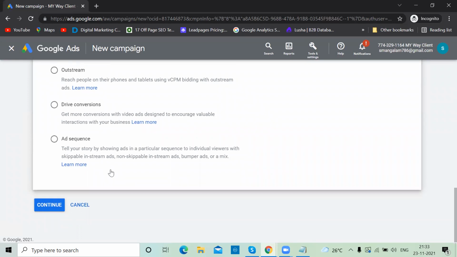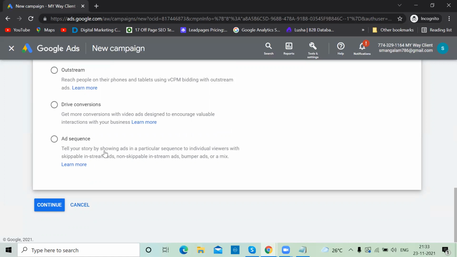Finally, one more thing, ad sequence. Ad sequence is nothing but, based on your brand, you can create a series of videos: 1, 2, 3, 4, 5. Whenever you target the ad to a particular customer, the first time your video 1 will come, like what is digital marketing? Second time, why digital marketing? Third, career in digital marketing. Sequentially it will come. By the end of the day, the customer will gain knowledge about your product.